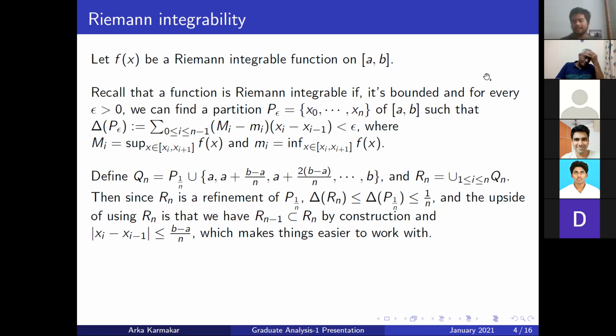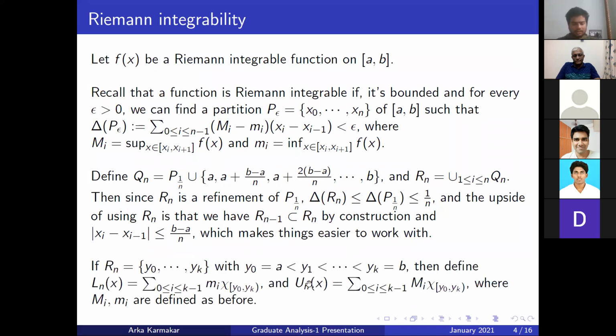since Rn is a refinement of Pn, the mesh sum is less than that of P_{1/n}, which is less than 1/n. But the upside of using Rn is that we have the extra structure that R_{n-1} is a subset of Rn, which makes it a lot easier for us to work things out. This is a technical thing which helps in completing the proof.